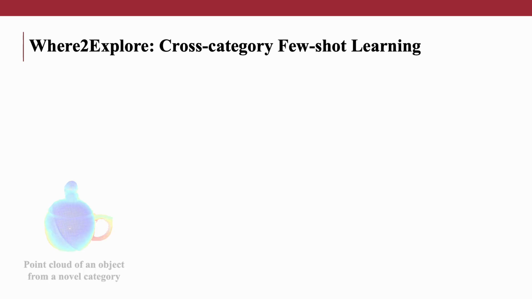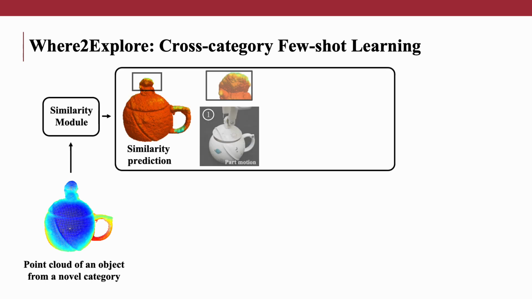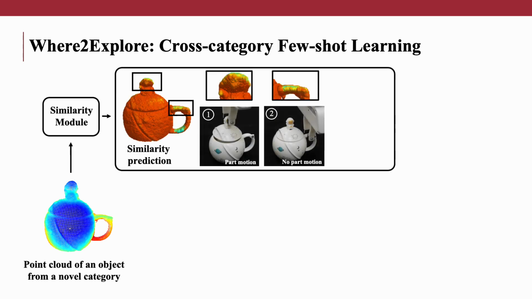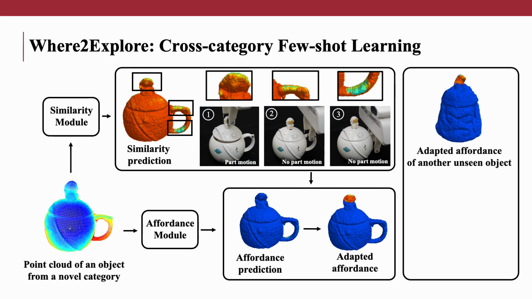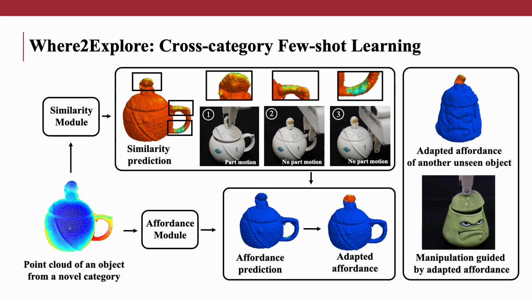When faced with a novel category, our framework can identify local areas that differ from shapes in the training categories for efficient exploration while concurrently transferring affordance knowledge to similar parts of the objects. After the exploration, our model can directly generalize to unseen objects in this category without additional test-time interactions.